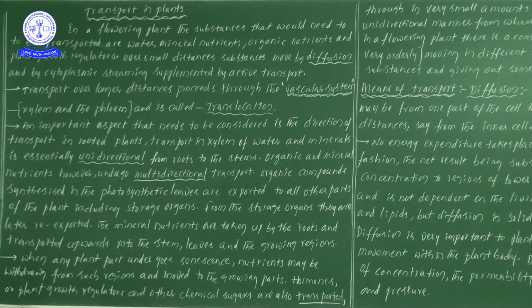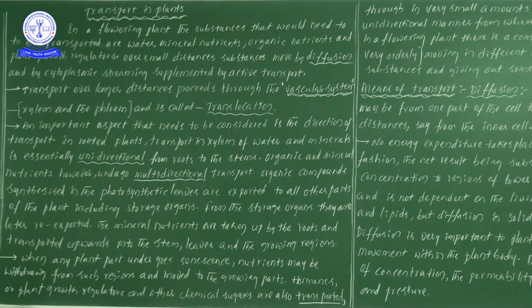We know active transport very well from the chapter Cell: The Unit of Life, after the discussion of the Golgi complex, where we learned what active transport and passive transport are.